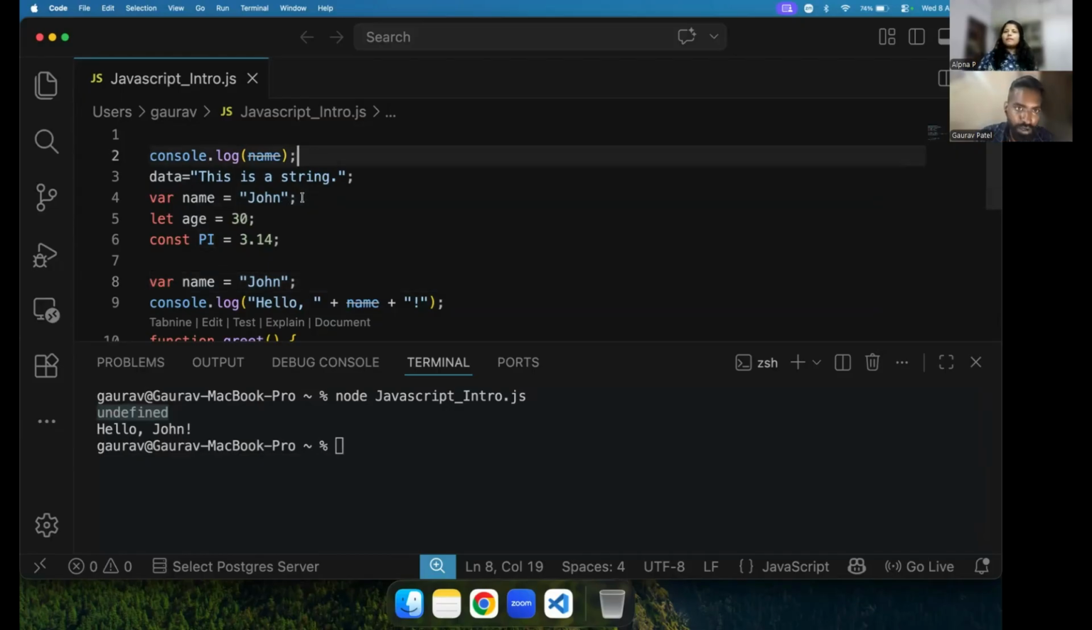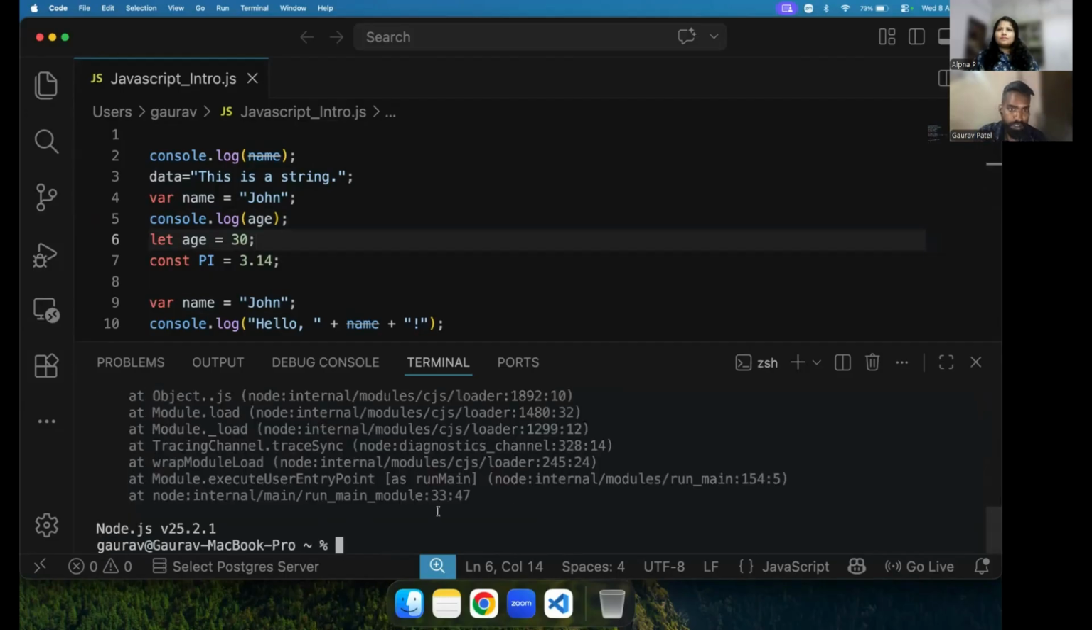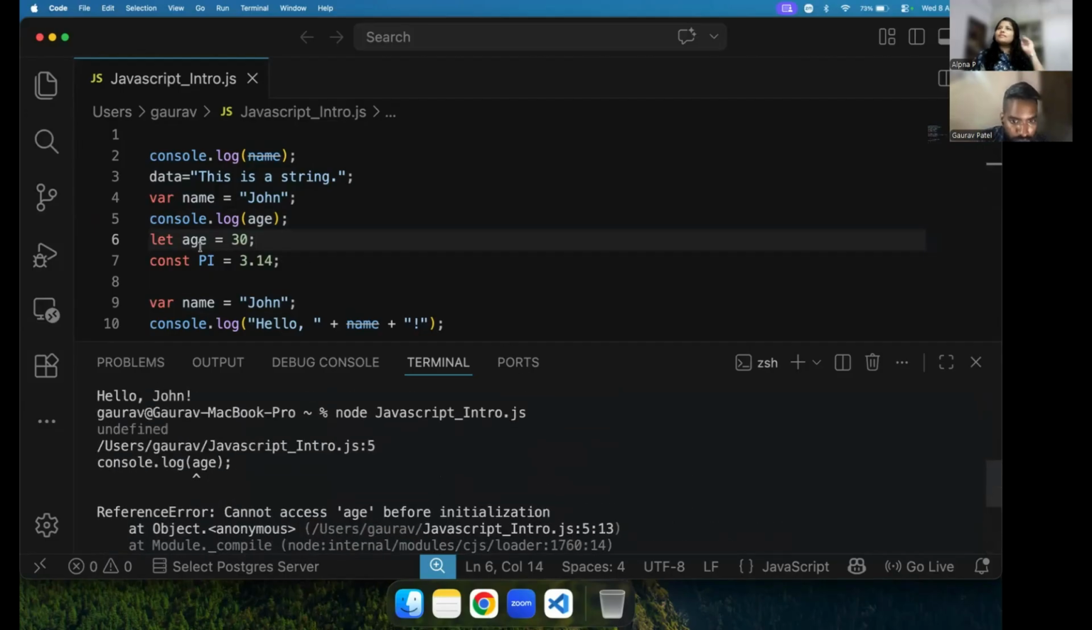So if you are trying to access these let or const before declaration, take an example. Here I am trying to show the example: just try to access the age before declaration. Let's see. So what happened? This is going to give a reference error because we are trying to access this before declaring it. See, you can't access the age before initialization, because hoisting is happening in a different scope.